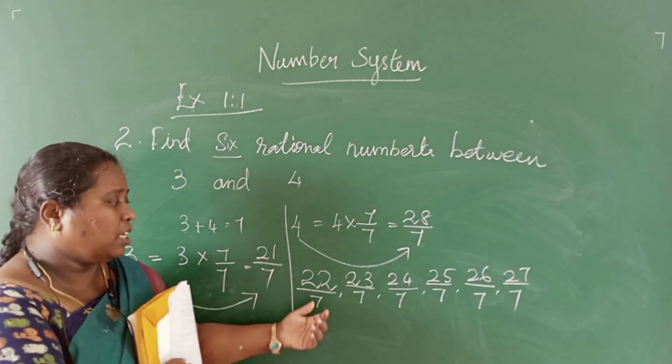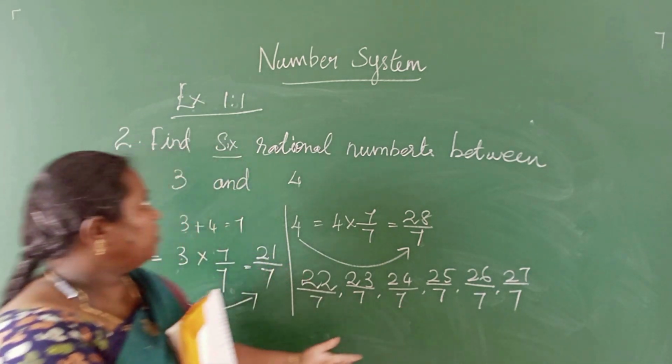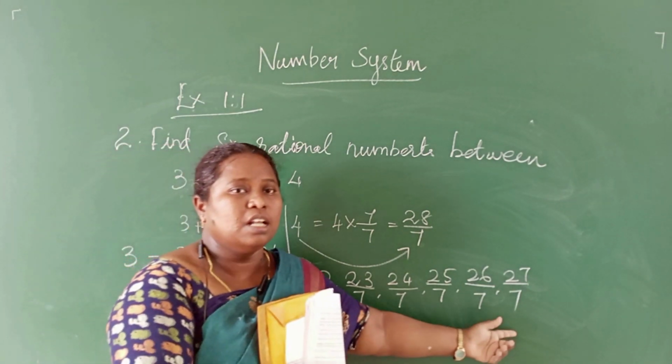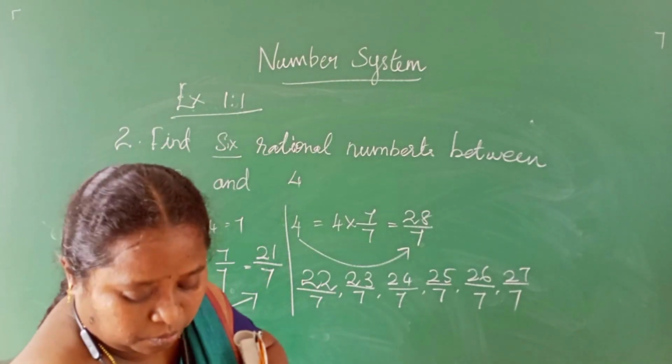So now we got 6 rational numbers between 3 and 4.